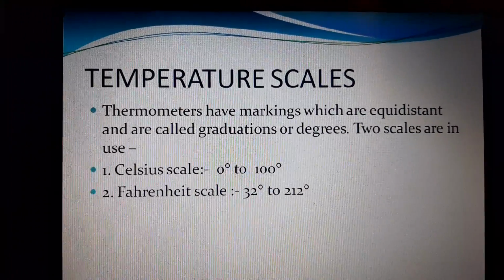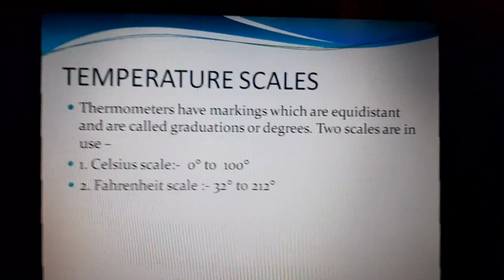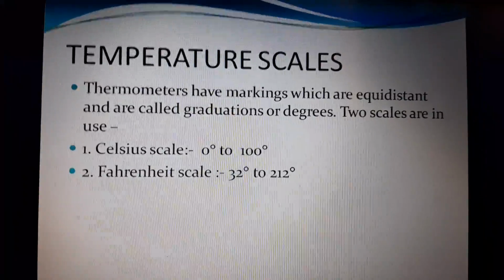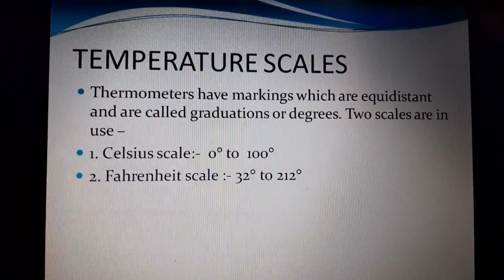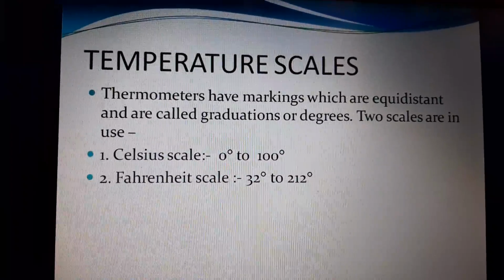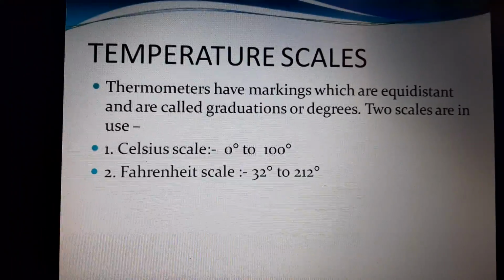In the Celsius scale, the range is divided into 100 parts, and one part is known as 1 degree. In the Fahrenheit scale, it is divided from 32 to 212, meaning 180 parts, and again one part is known as 1 degree.